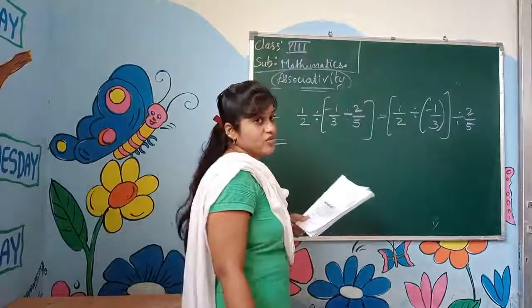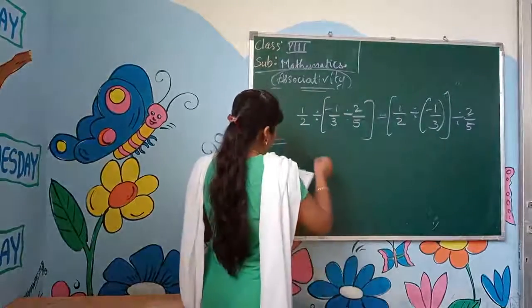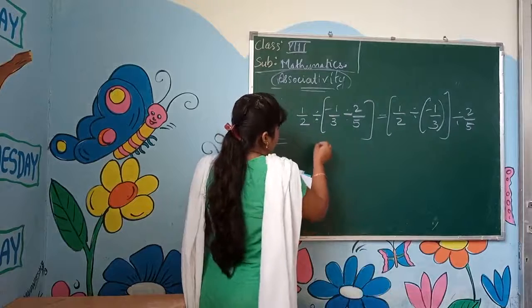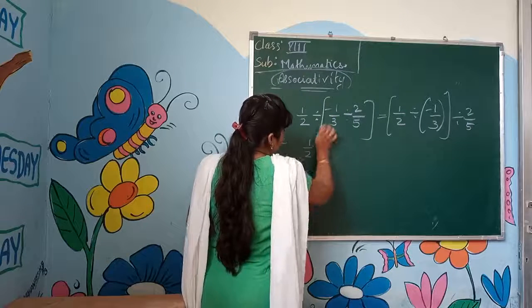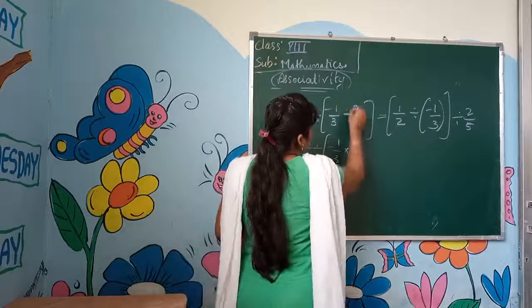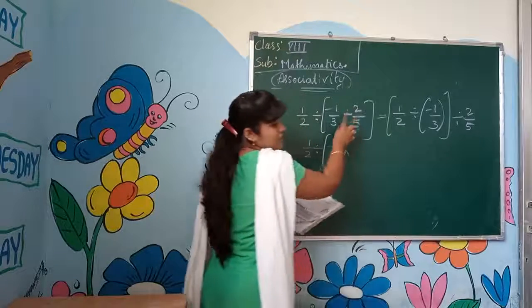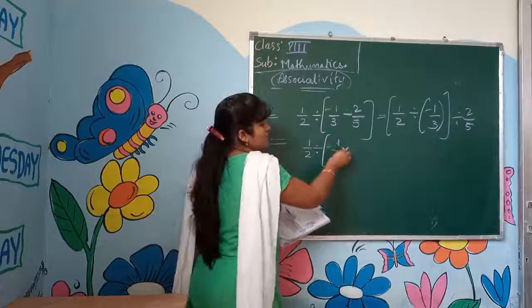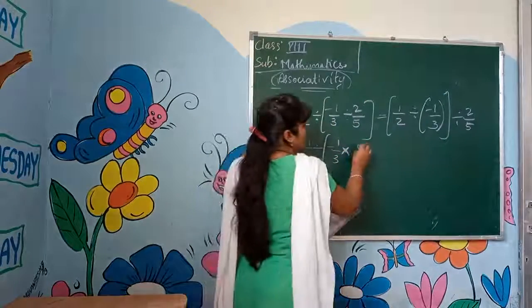LHS is equal to RHS, we have to make. Okay. We will solve now. This part we will solve first. We get 1 by 2 divided by, reversing the numbers, minus 1 by 3. Into this will go up into division. What do we do? If we want to do multiplication, we have to take the reciprocal. So 5 by